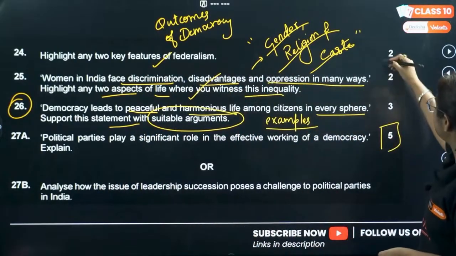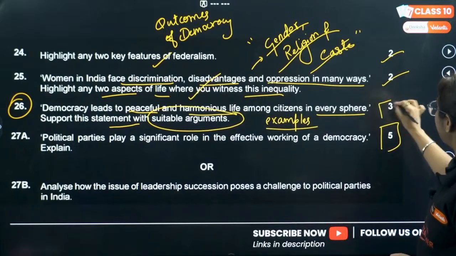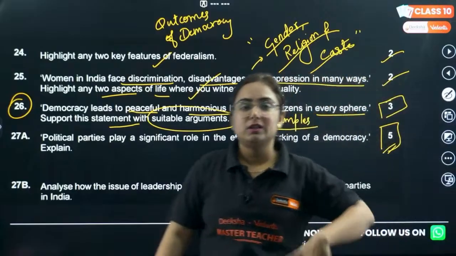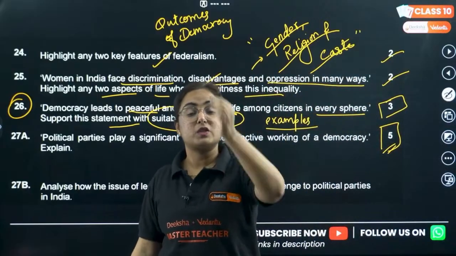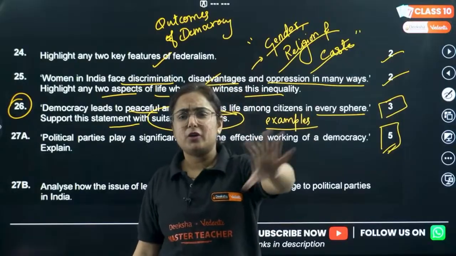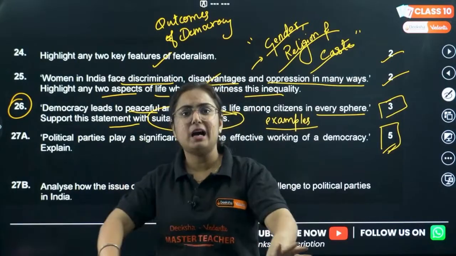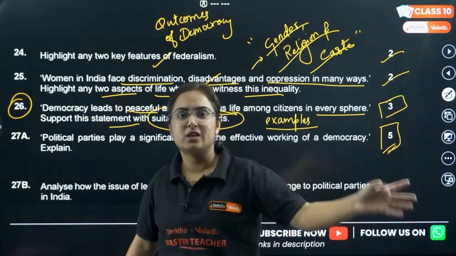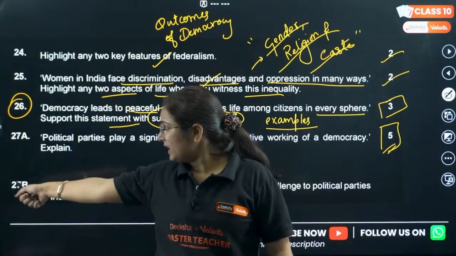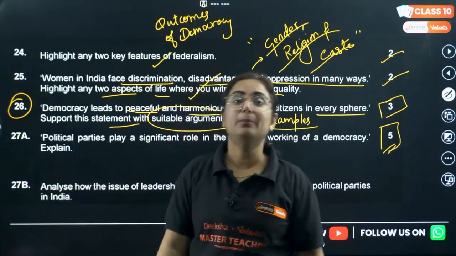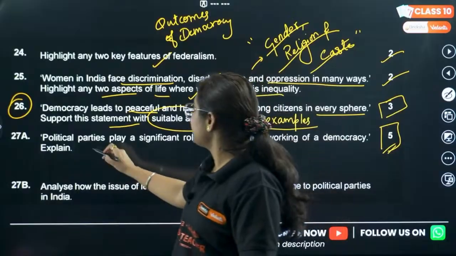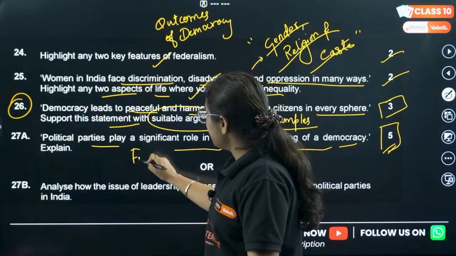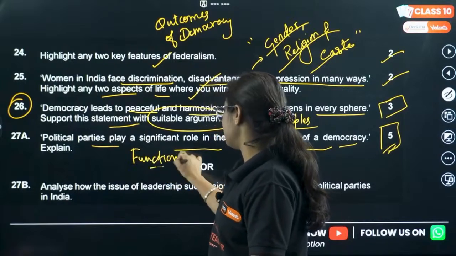See, there are two 2-marker questions in civics, one 3-marker question, and one very important 5-marker question. I'm pretty sure this is going to come from the chapter Political Parties. For sure, write it somewhere, get it signed by me. Tell me after your exam that, ma'am, from this chapter a 5-marker question didn't come. I'll change everything. So definitely a 5-marker question is going to come. 27A: political parties play a significant role in the effective working of democracy. Basically, they are asking what are the functions of political parties.